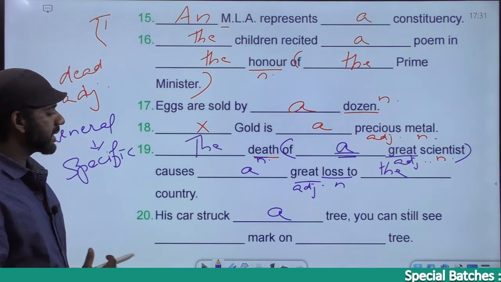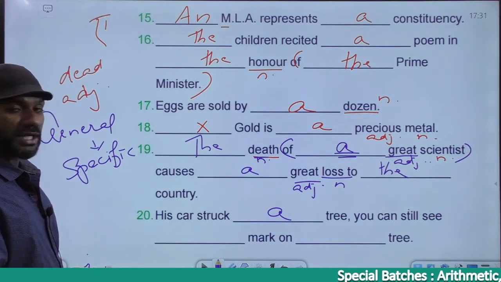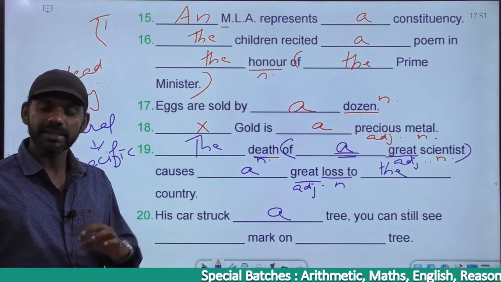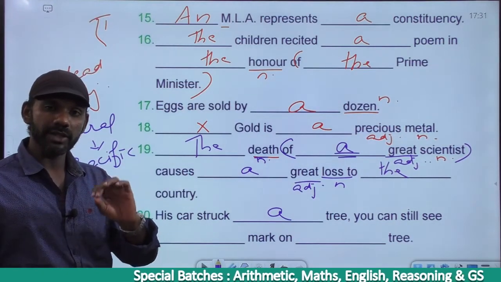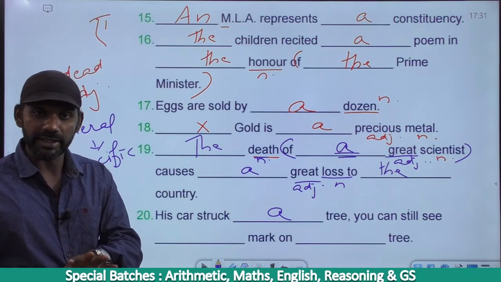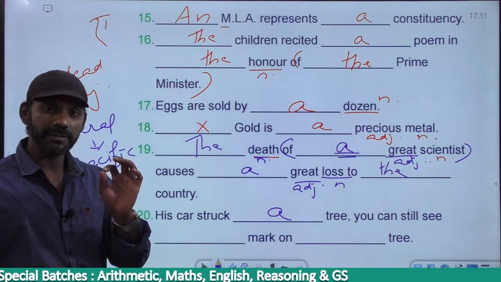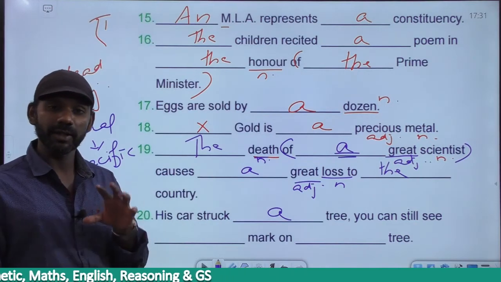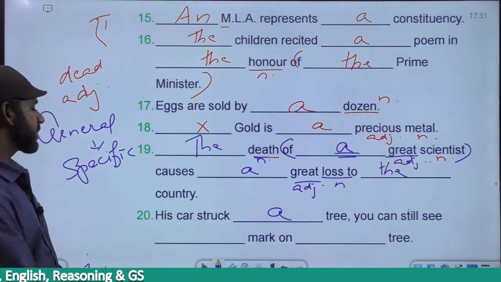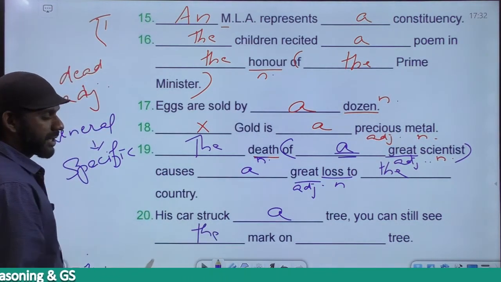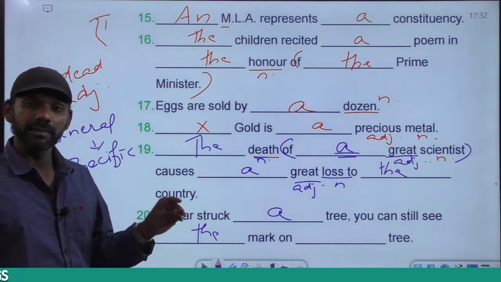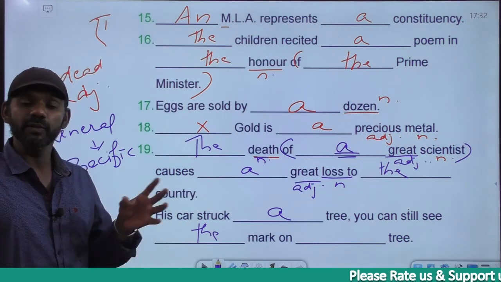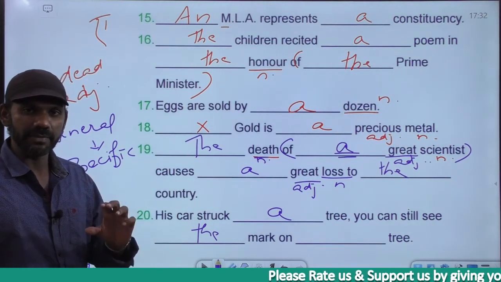You can still see dash mark on dash tree. Are we referring to any specific mark here? Yes, the specific mark that was caused when his car hit a tree. So when his car hit a tree, one specific mark was caused. So in this sentence, we're talking about a specific mark. You can still see the mark. The information given regarding the mark is the mark caused when his car hit a tree. Specific mark.